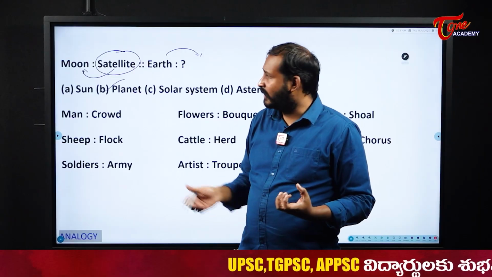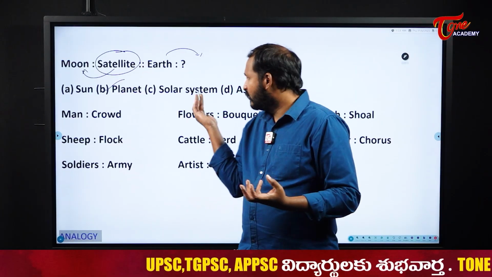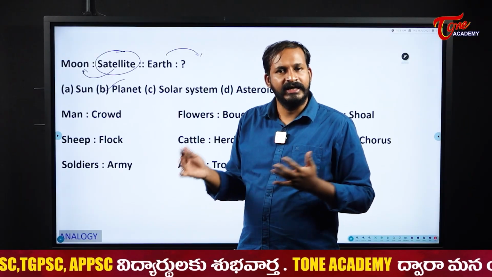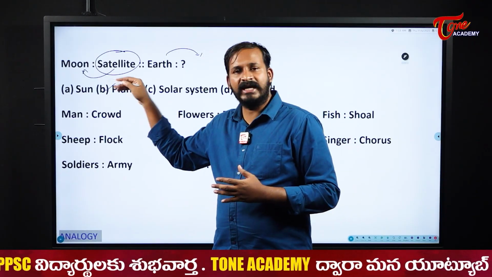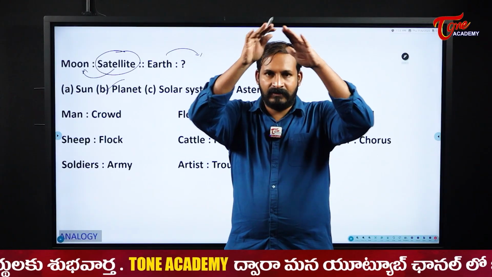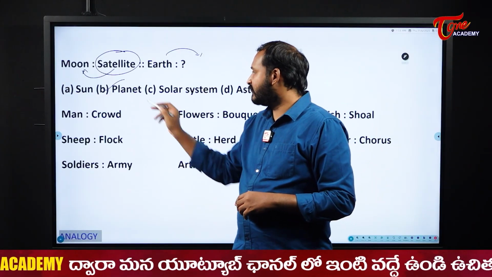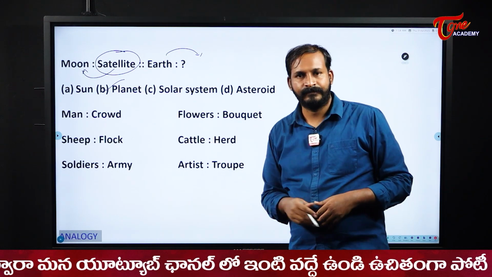Planets. Once again, the moon is also a part of the solar system, right? Yes, it is, but here we are not taking that one. Why? Because this is the immediate upper level. From the top we can divide, right? Segregation like that. So Earth is a planet, not an asteroid.